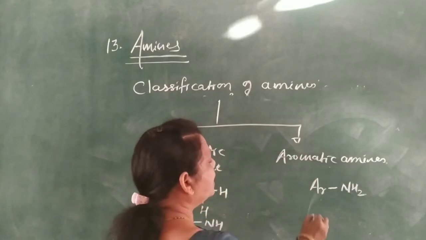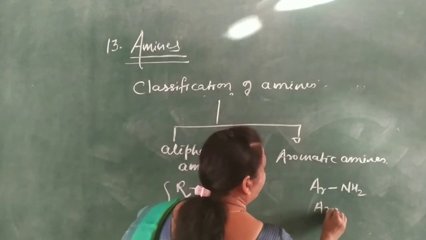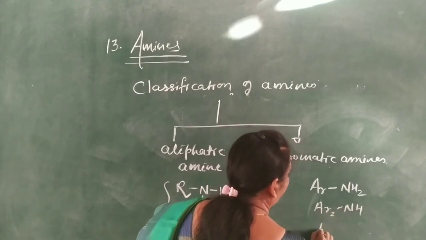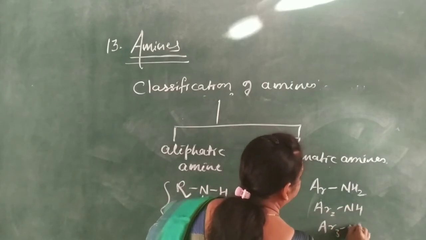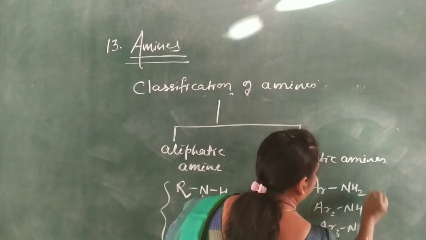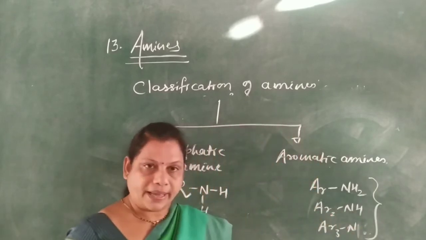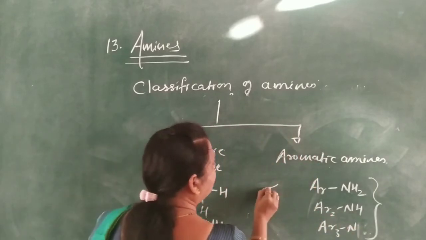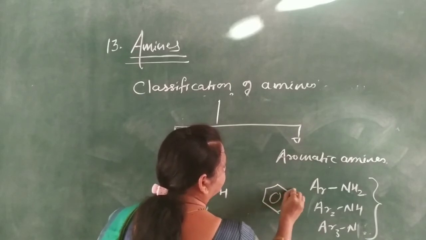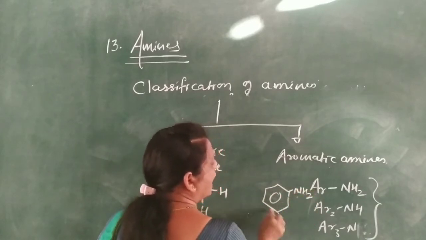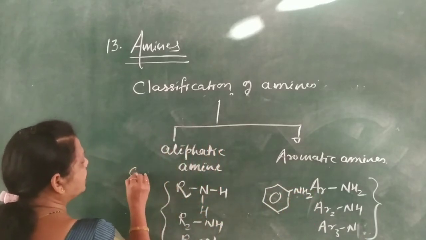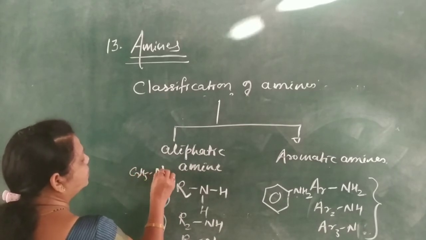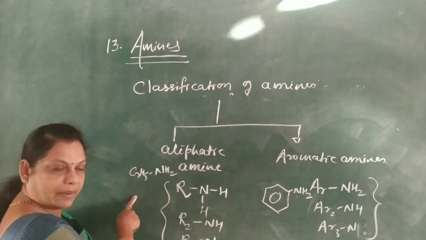Again, ArNH2, Ar2NH or Ar3N, these are the class of aromatic amines. For example, aniline is an aromatic amine, whereas C2H5NH2 is an aliphatic amine.